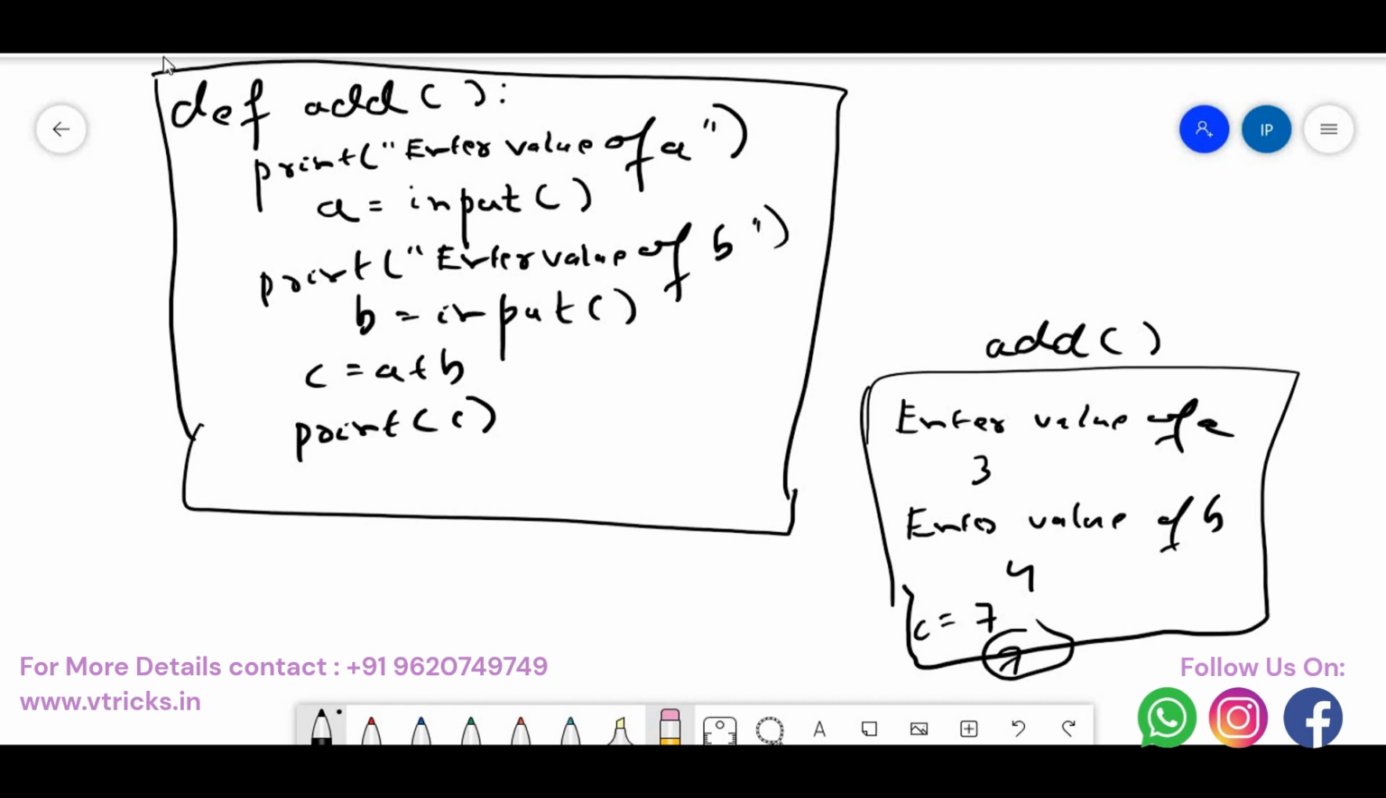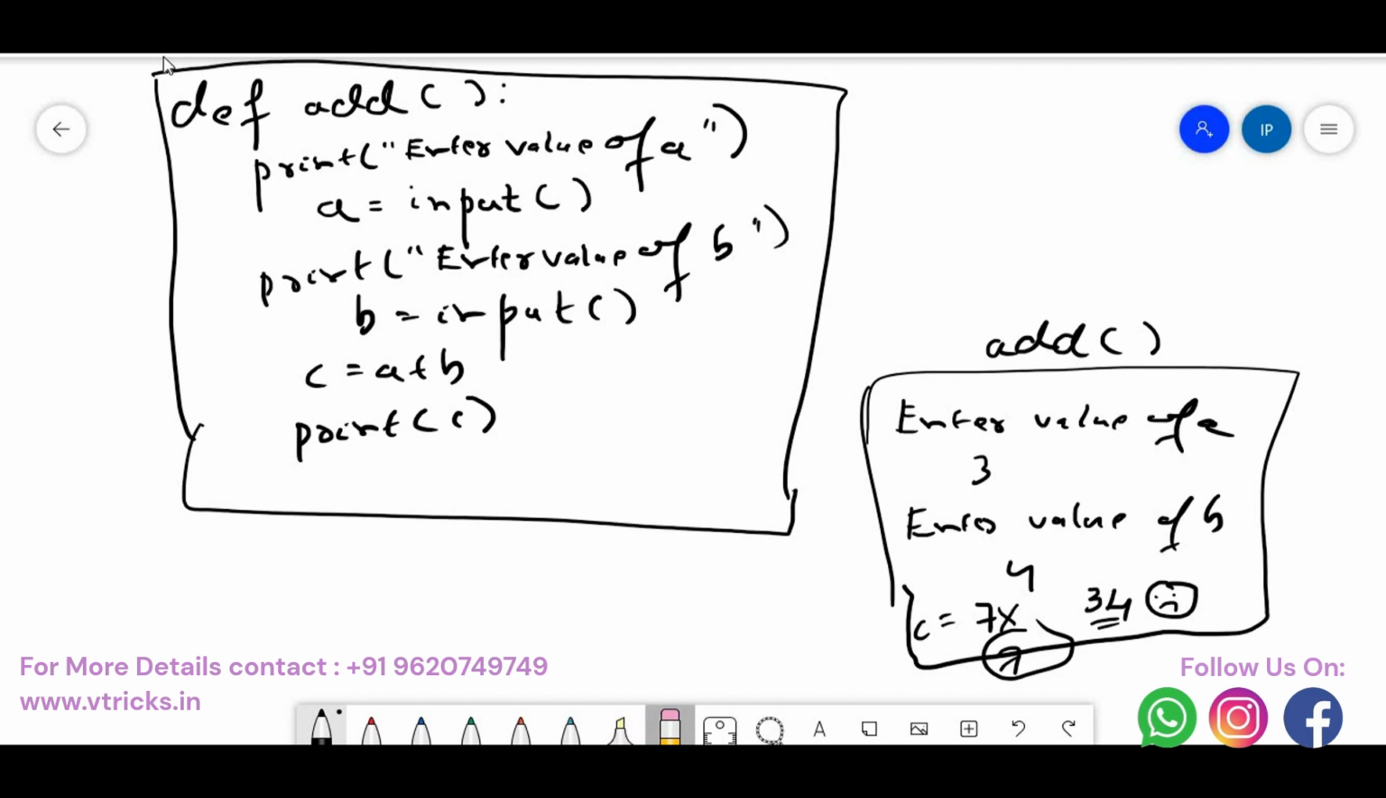But if you run this code, you will not get the output as 7. Rather, you'll get the output as 34. Big problem. Why is it so? Because whenever you use this input function, it by default accepts a string but not a number. When I say enter the value of A, this A is actually a string but not a number. So 3 is considered a string, 4 is considered a string, and string plus string concatenates them, so you get the output as 34.